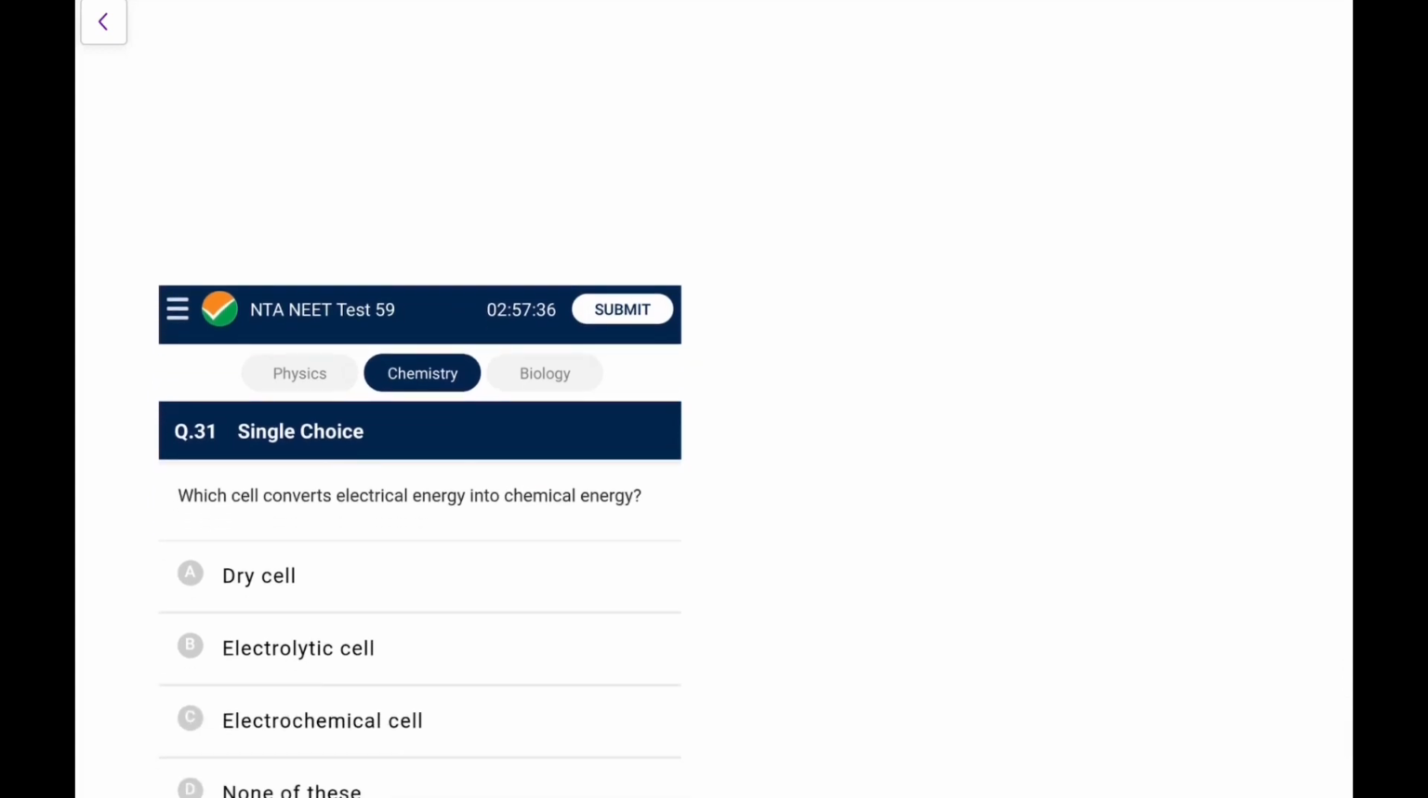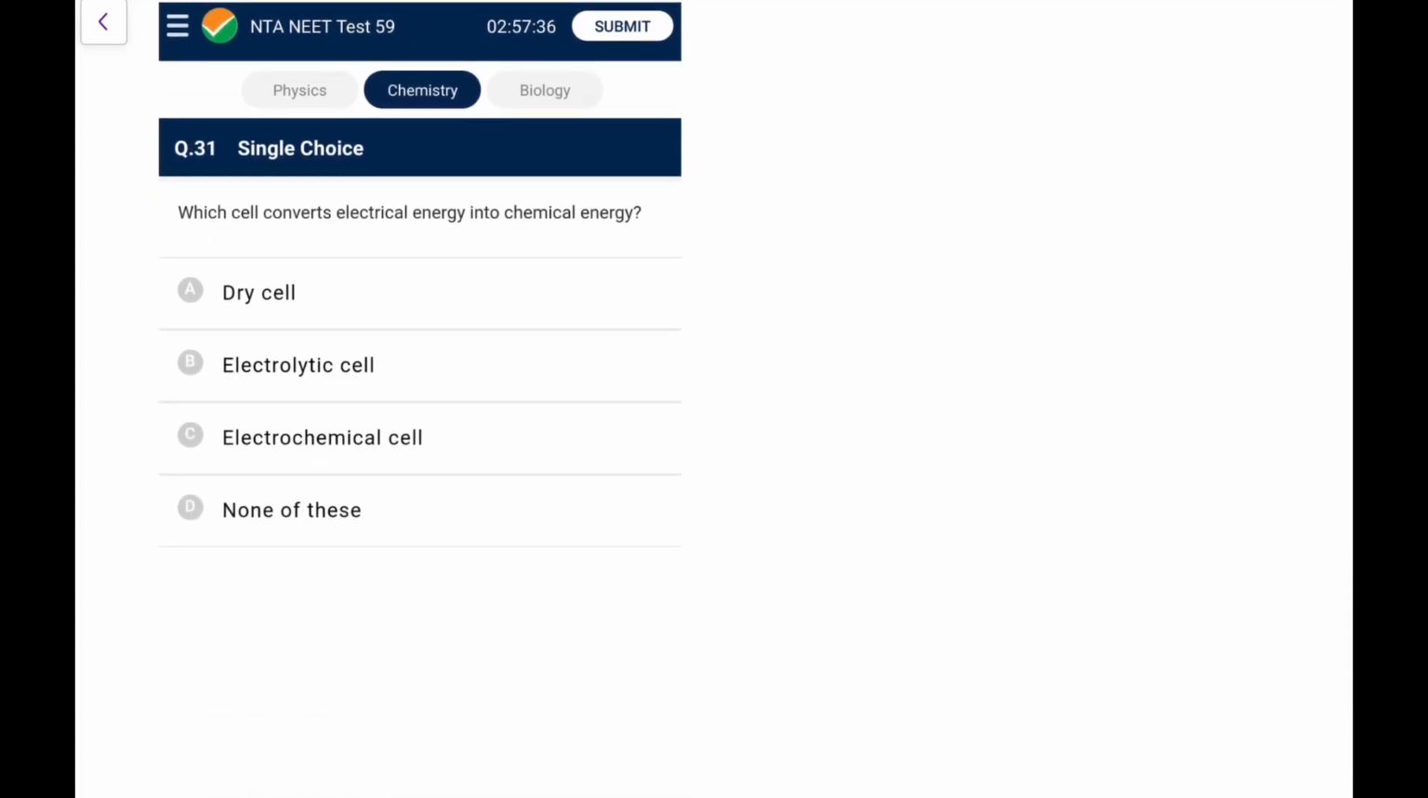You have done such questions in mole concept as well. Which cell converts electrical energy into chemical energy? So you know that in the electrolytic cell, electrical energy changes into chemical energy, not in the dry or the electrochemical cell.